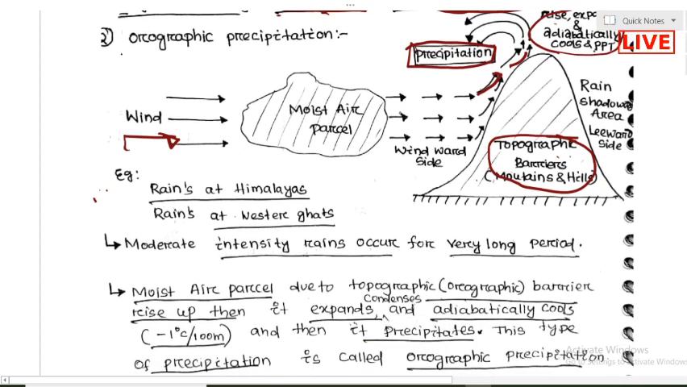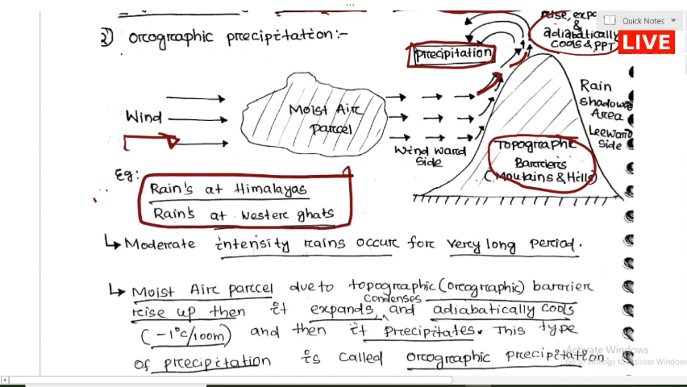So this type of precipitation generally occurs due to the presence of a topographic barrier. What is the example of orographic precipitation? The rainfall which occurs on the Himalaya side and the Western Ghats side are the basic examples of orographic precipitation. In orographic precipitation, the rainfall intensity is not very high, it is moderate, and the duration of rainfall is very long. If the intensity decreases, the duration obviously increases. So in orographic precipitation, moderate intensity of rainfall occurs for a very long period of time.